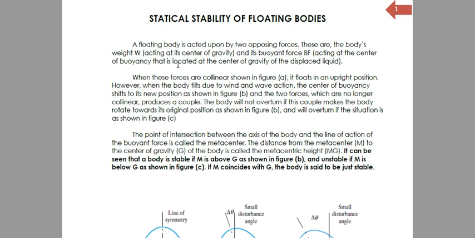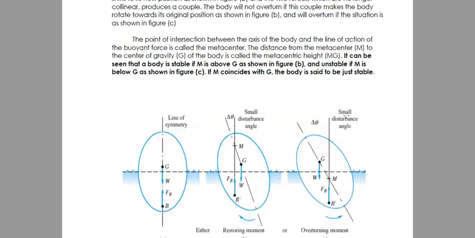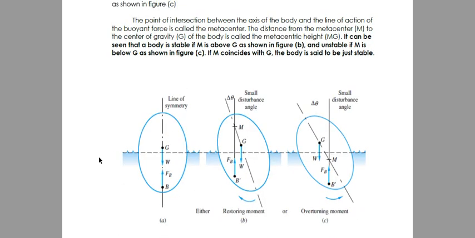Okay? So, illustration natin dito. We have three conditions in our illustration. When do we say that a body is stable and unstable? That is when the metacenter of the body is higher than the center of gravity, then the floating body is stable.